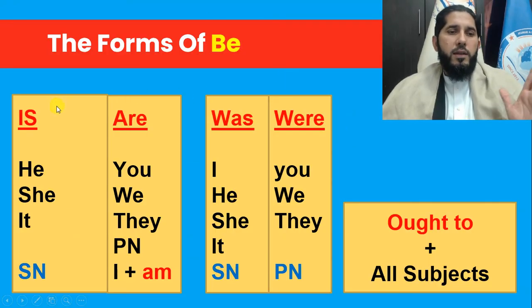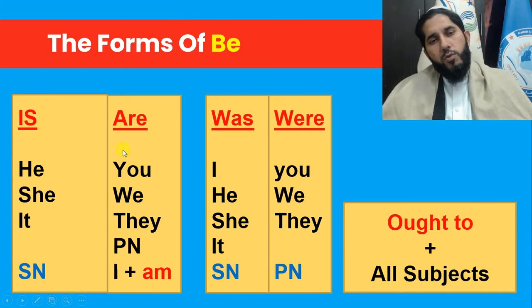Keep in mind that your to be verbs with be going to, be supposed to, and be about to should be used this way. With third person singular subjects, he, she, it, or a singular noun, you use is. With the rest of them, you use are. With I, you use am: I'm going to, I'm supposed to, I'm about to. With the rest of them, like you're going to, you're supposed to, we're going to, we're supposed to.